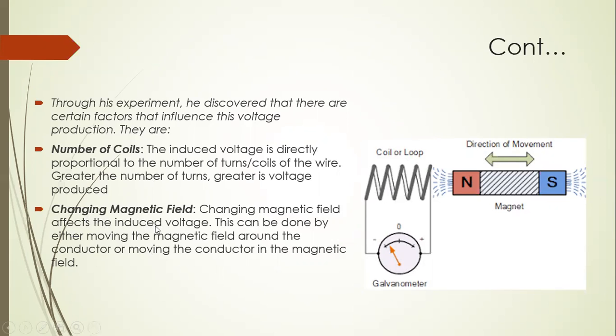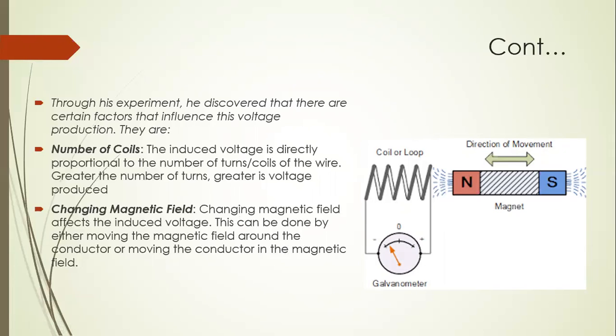Next, the changing magnetic field. If the number of magnetic lines increases, this also affects the induced voltage produced in the coil. This can be done either by moving the magnetic field around the conductor or moving the conductor in the magnetic field.